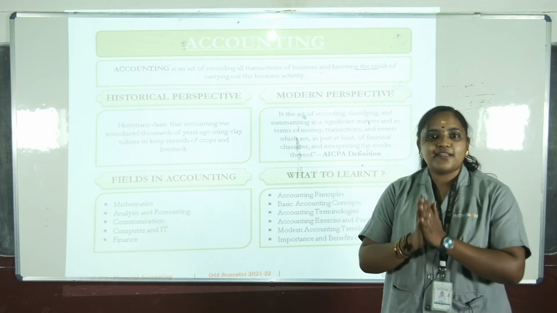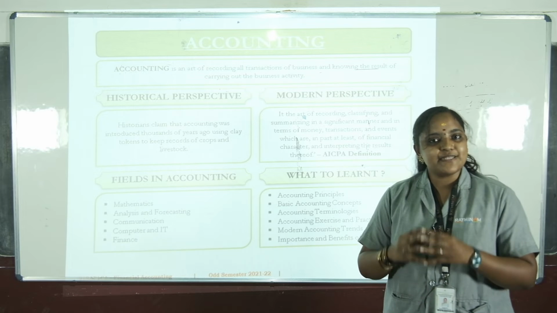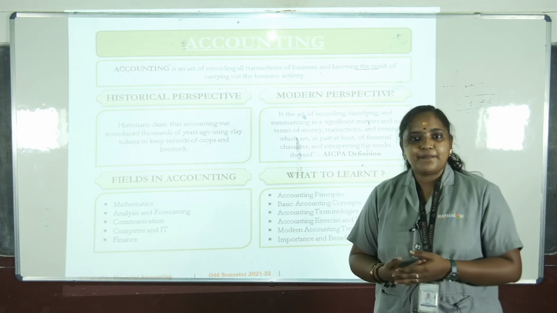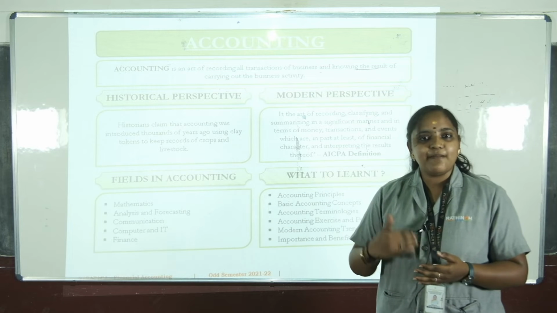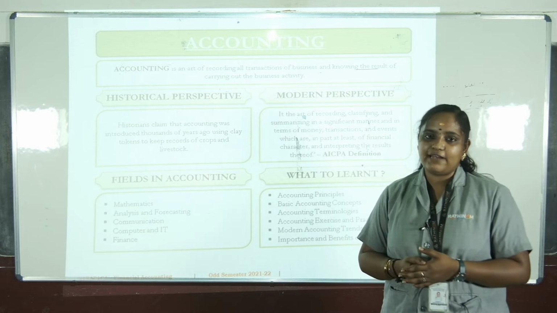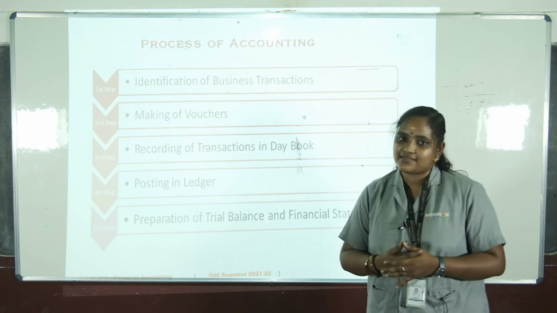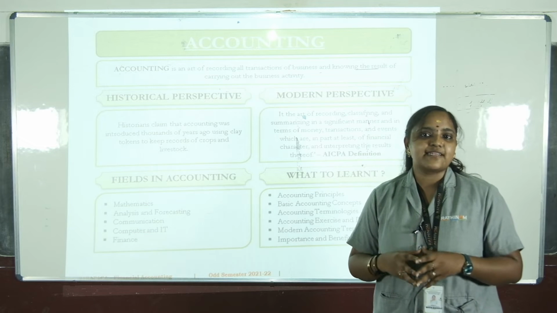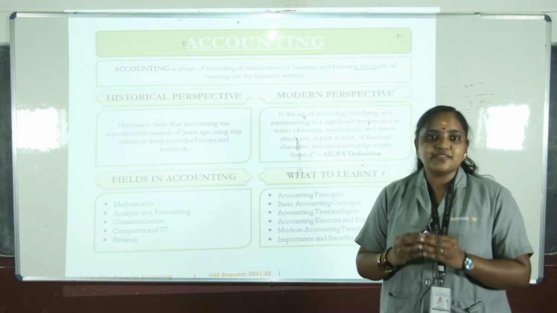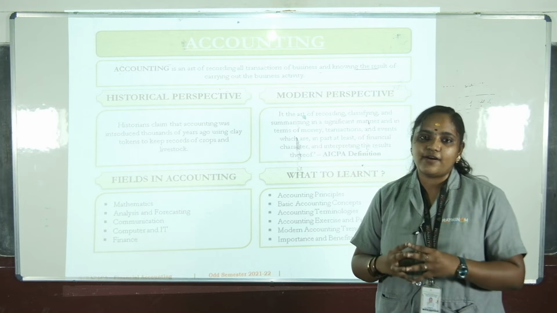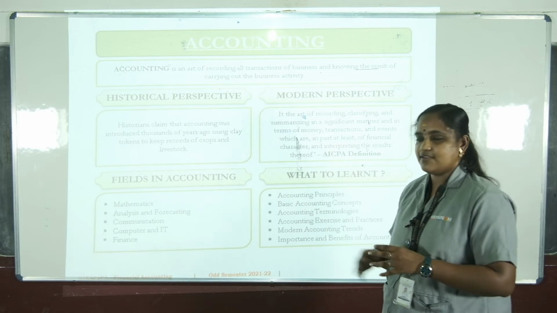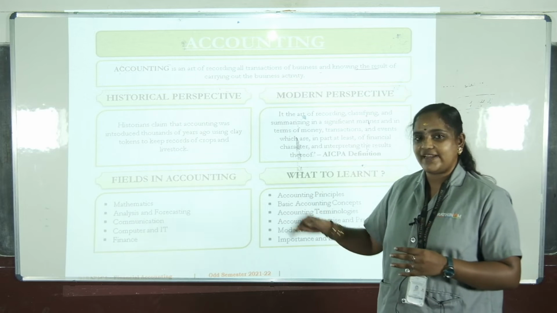Not only for accounting persons or business persons, but for computer and IT fields also, accounting is helpful. And the last one is finance. Without finance, the business cannot run. The transactions in the business should be recorded under the finance field. These are the 5 types of fields in accounting.